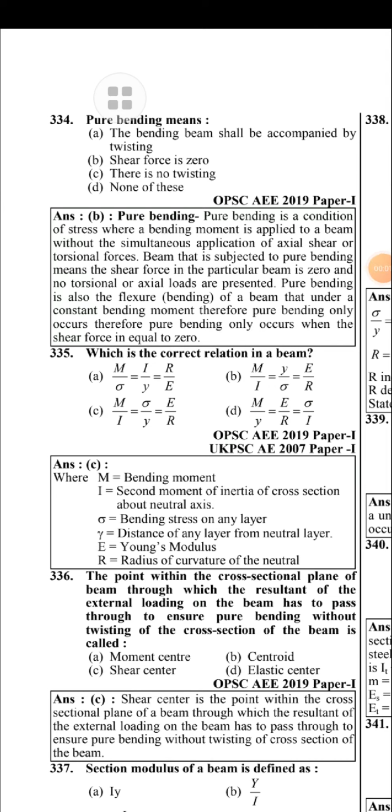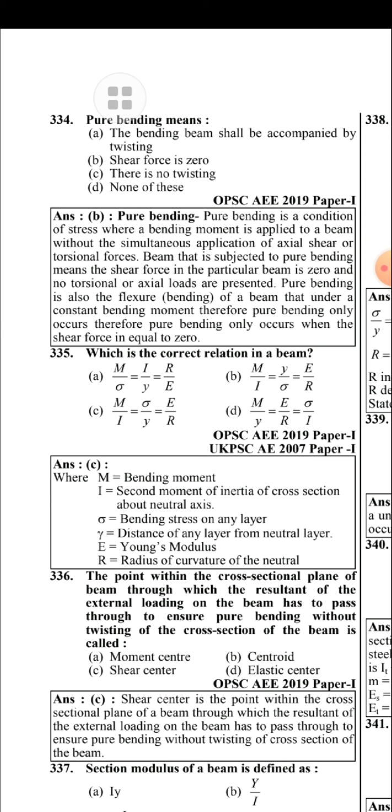Pure bending means shear force is zero. Pure bending is a condition of stress where a bending moment is applied to a beam without the simultaneous application of axial, shear or torsional force. A beam that is subjected to pure bending means the shear force in the particular beam is zero and no torsional or axial load is present.